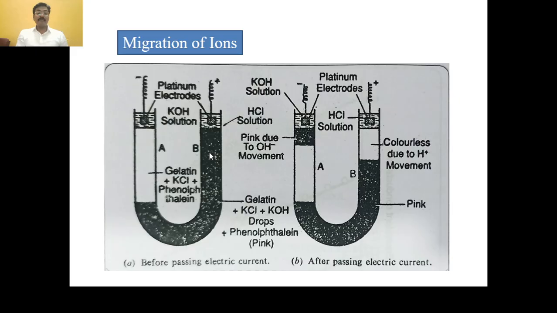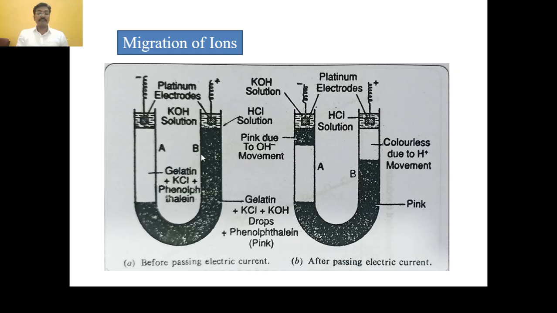This is the A limb and this is the B limb. Fill the lower limb of A with gelatin, KCl and phenolphthalein.